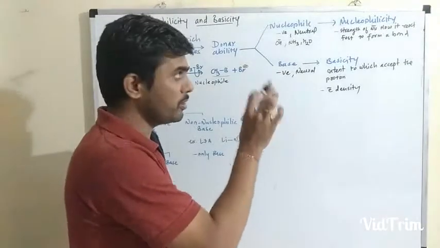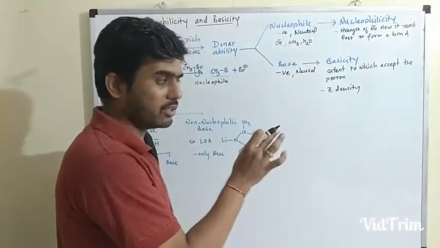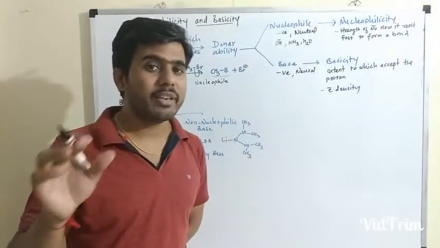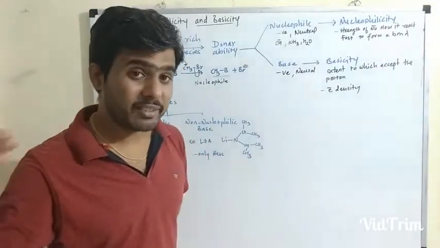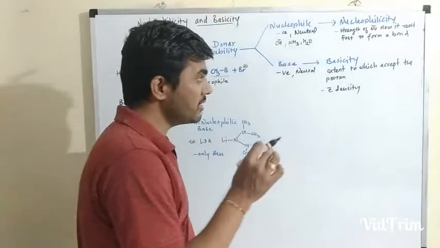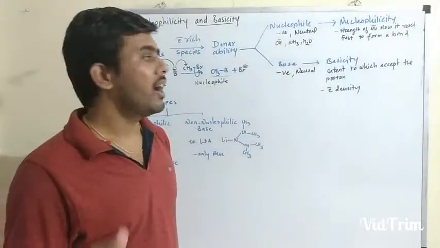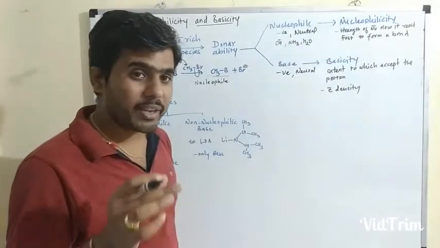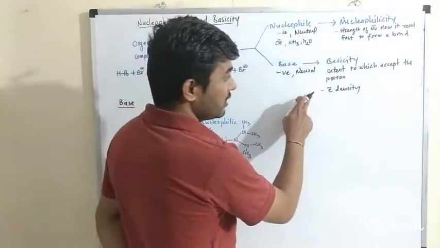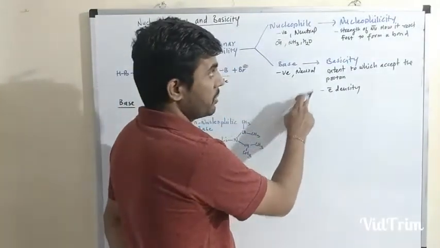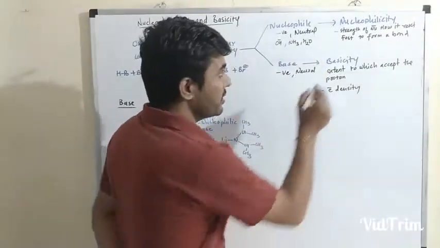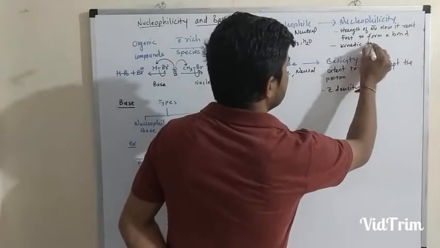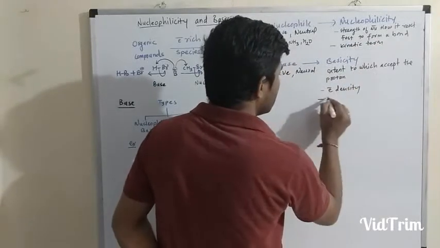So this is the basic difference between nucleophilicity and basicity. Once again, nucleophilicity is the strength of a nucleophile, how fast it reacts, related to the rate. Basicity is the extent to which a species accepts protons, related to the electron density. So basicity is a thermodynamic term, while nucleophilicity is a kinetic term.